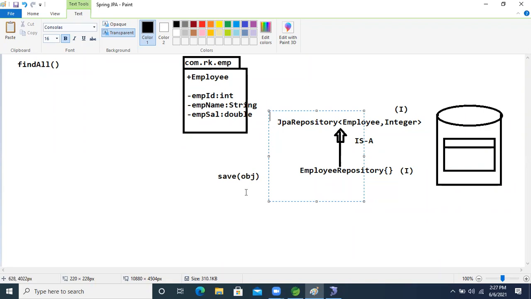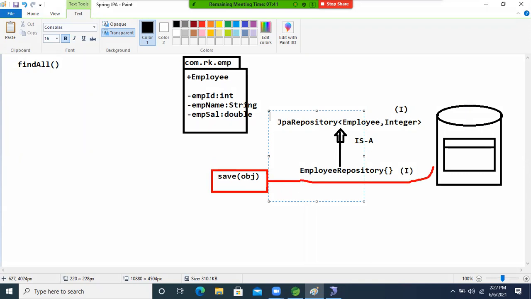By using the save method, we can perform the save operation now. Clear now, guys?